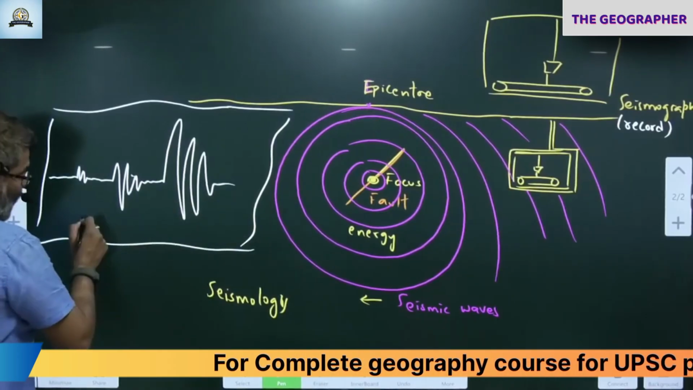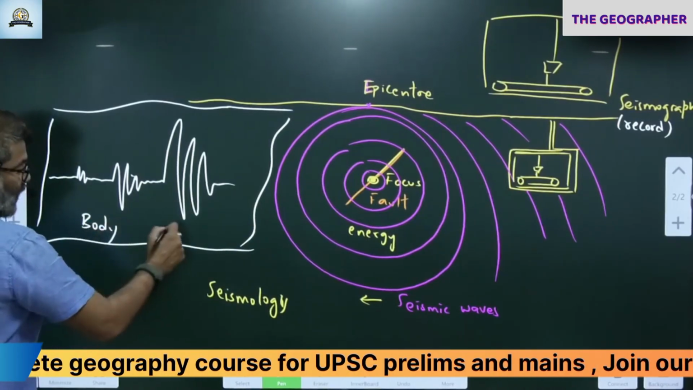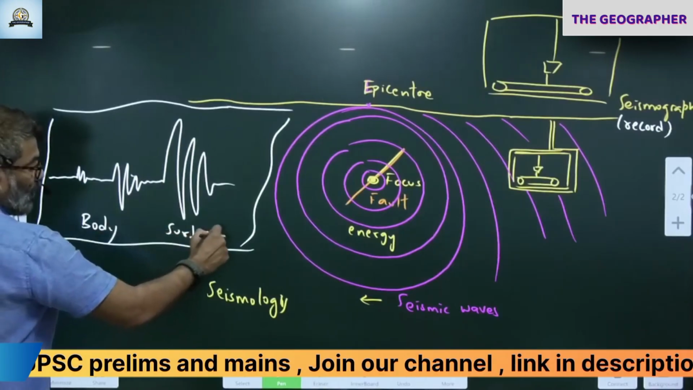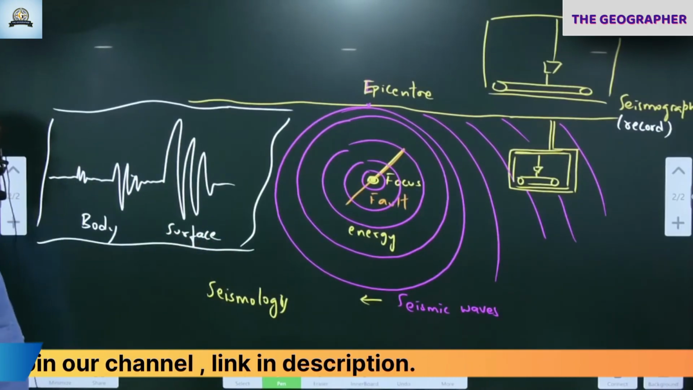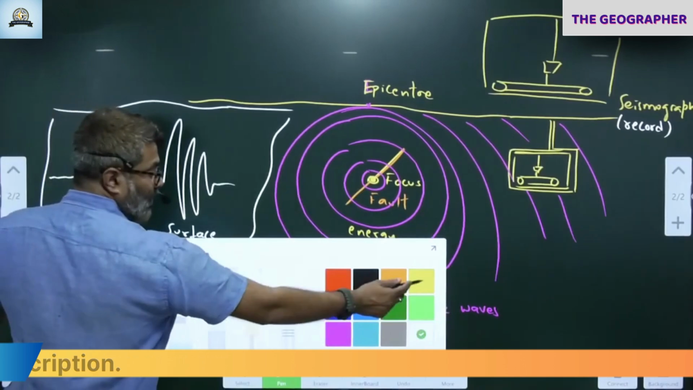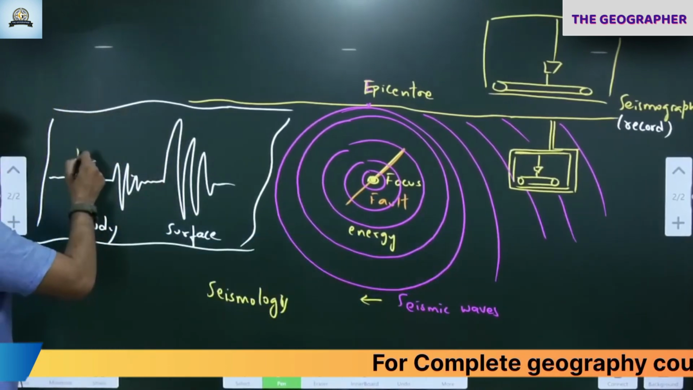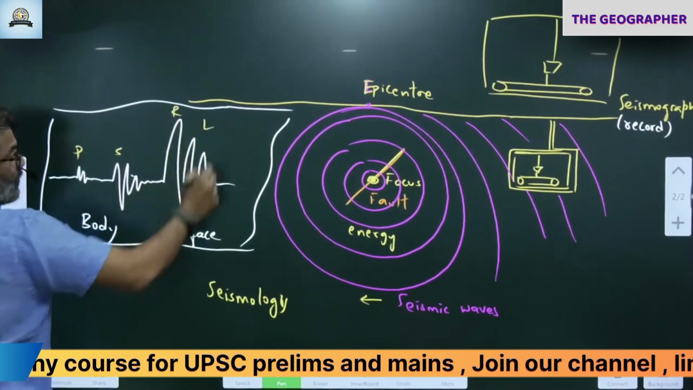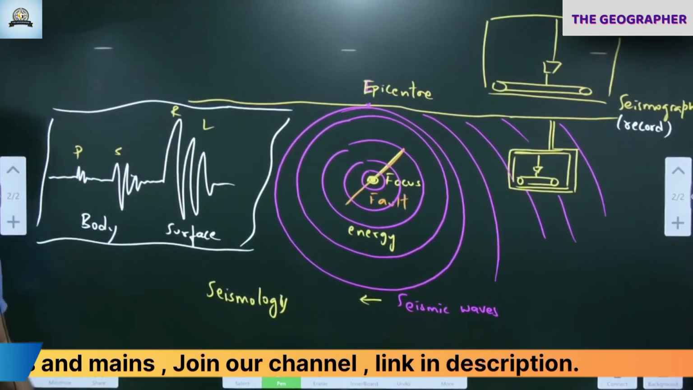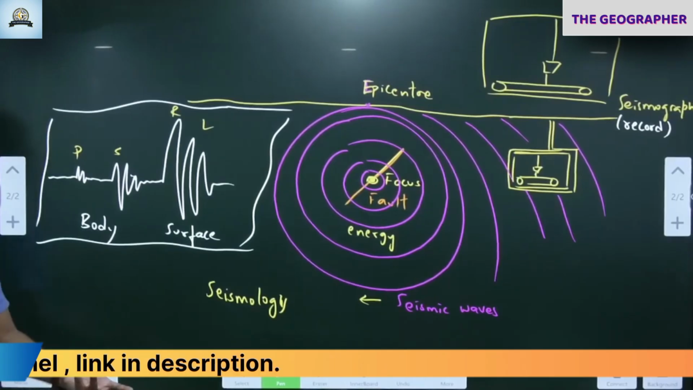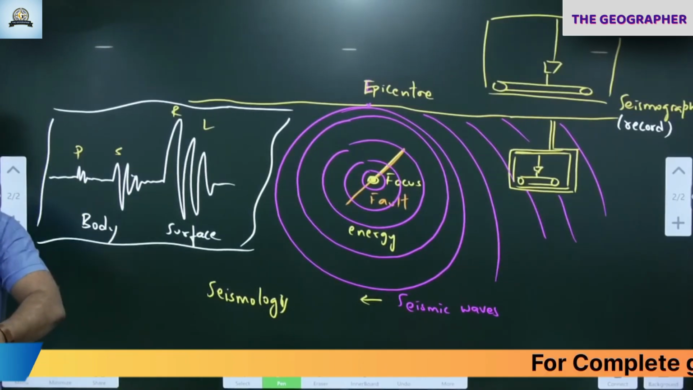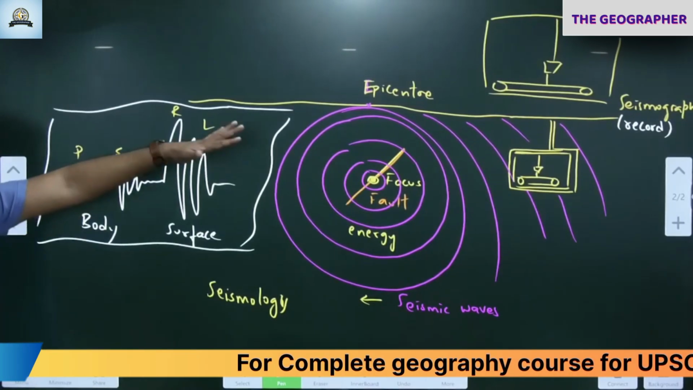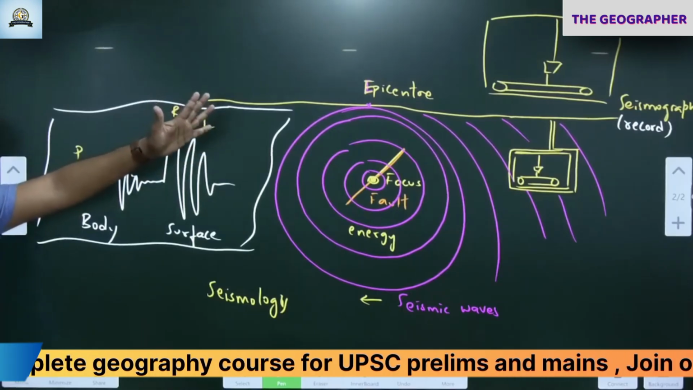So seismic waves are of two types: body waves and surface waves. Body waves may again be primary and secondary. Surface waves may be Rayleigh and Love. Like this we have multiple waves. So the scientists will come to know. We are not going inside. I'm just noting down the vibration on the surface.